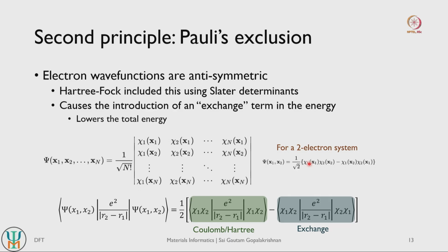Now if you actually swap out x1 and x2, so if you exchange the 2 electrons, you will see that the wave function will automatically change its sign. So it is equivalent to swapping 2 rows in a determinant. If you swap 2 rows in a determinant, that causes a change in sign of the determinant.